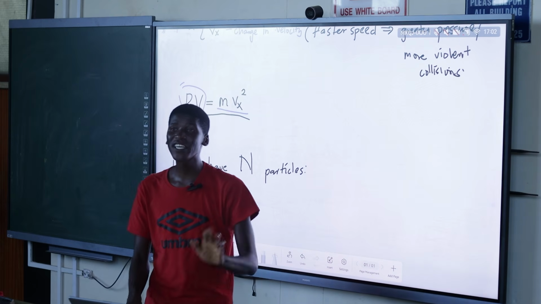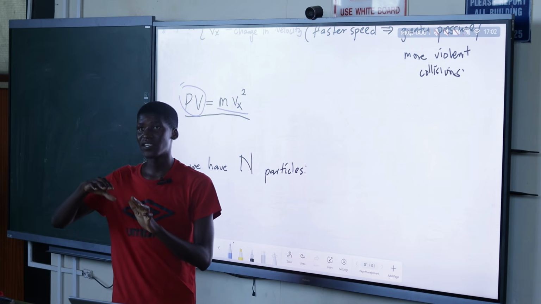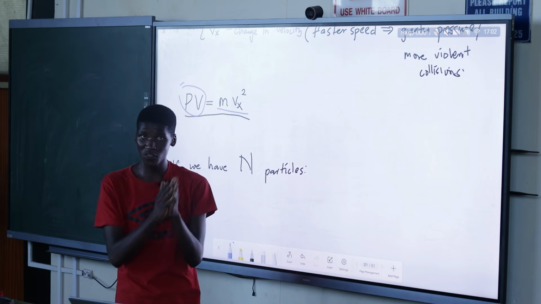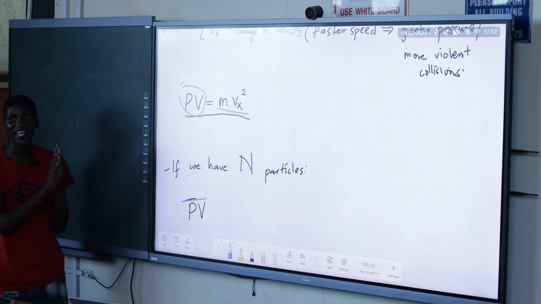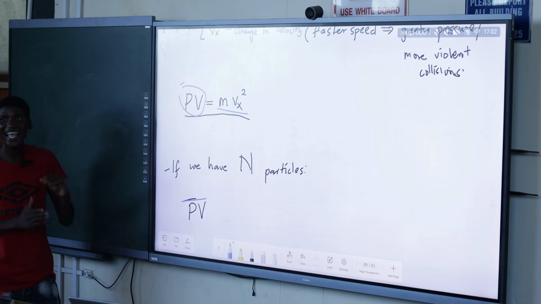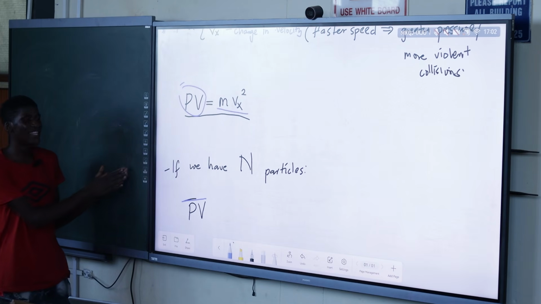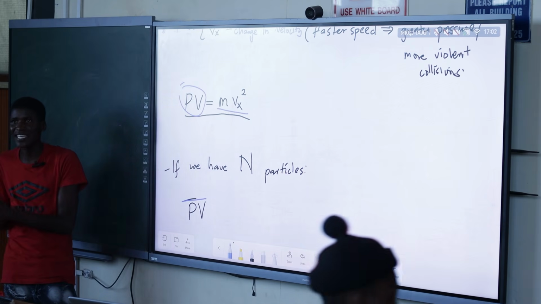For every particle, I am talking about a collision with the wall, not collisions between particles; they don't interact, it is a collision with the wall. And each and every one has the same PV equal to mvx squared. Most of them have the same PV equal to mvx squared. That is why it is the average, of those that are exhibiting this behavior.